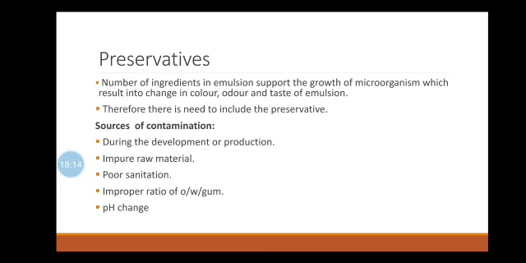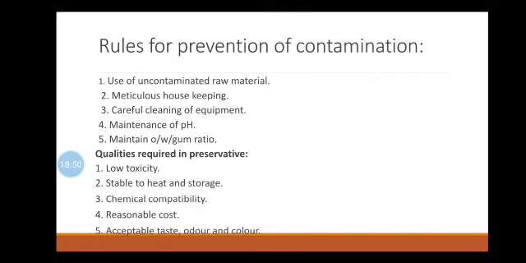Now the various sources of contamination may occur due to one of the following reasons. First one is the equipment used in the preparation of emulsions being carelessly cleaned. Using a contaminated natural emulsifying agent such as gum, starch or gelatin. The ratio of water and oil not being proper. Using improperly stored deionized and purified water, and the pH of the preparation. So these are the sources of contamination.